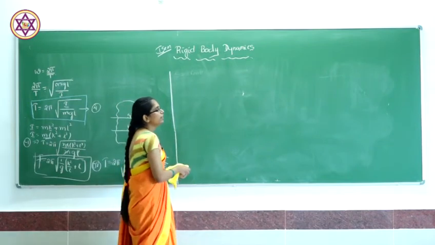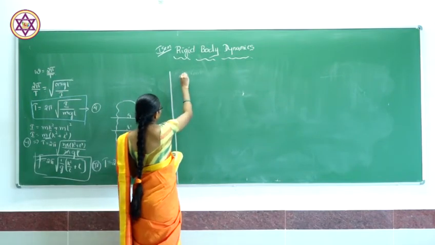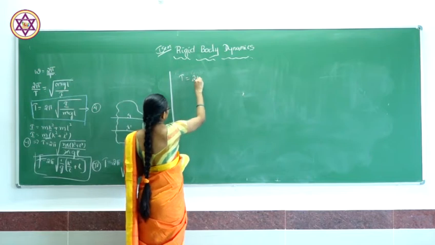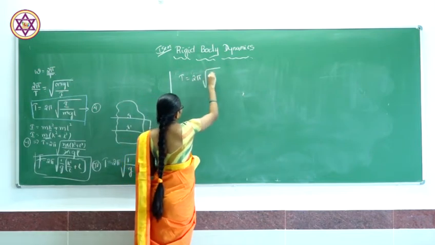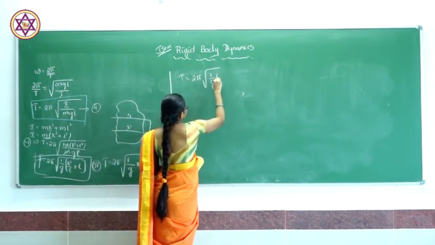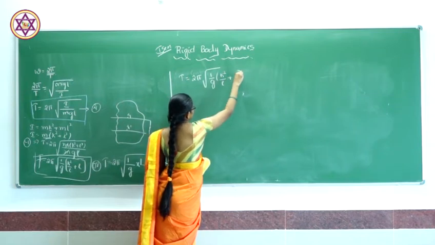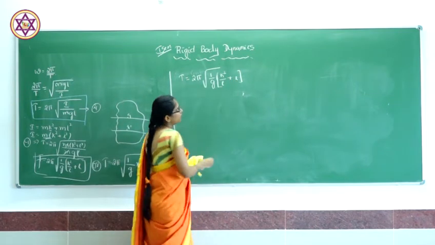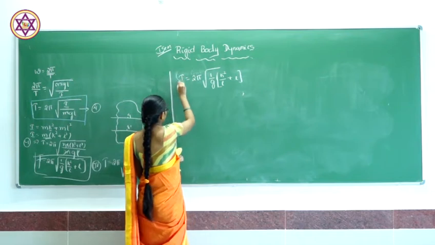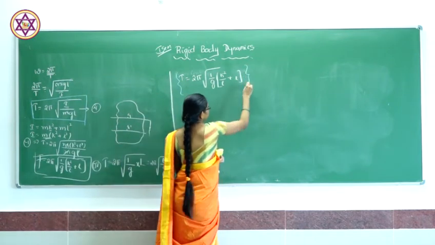The time period of oscillation of a compound pendulum is given by 2π√((k²/l + l)/g).